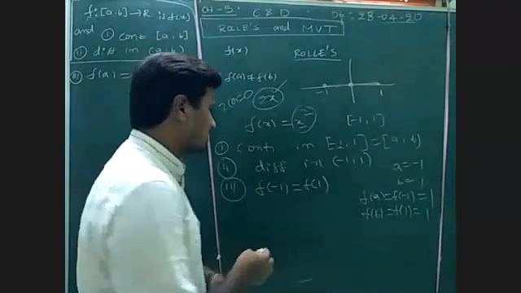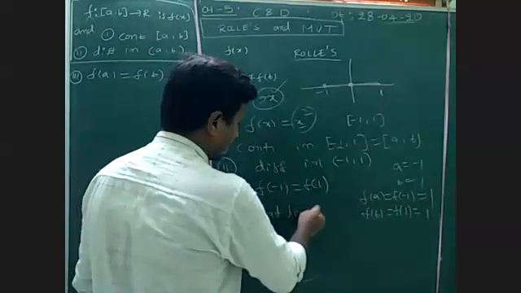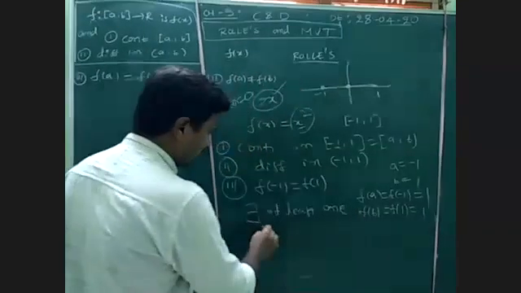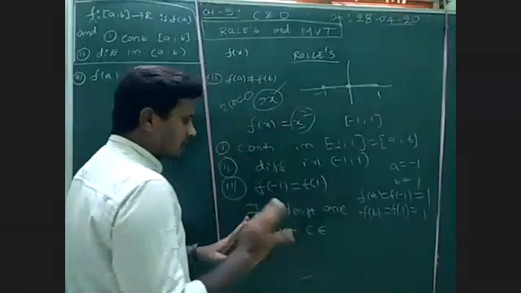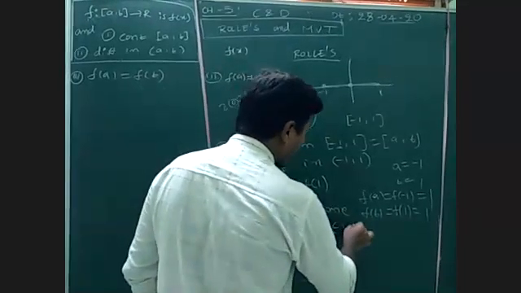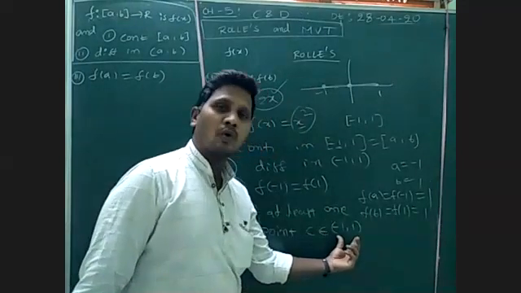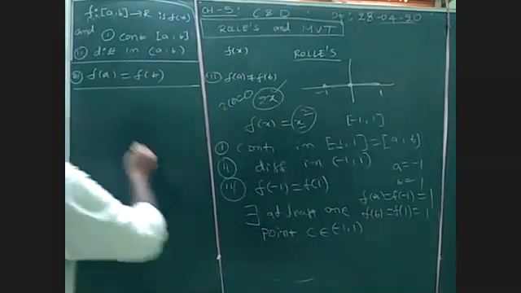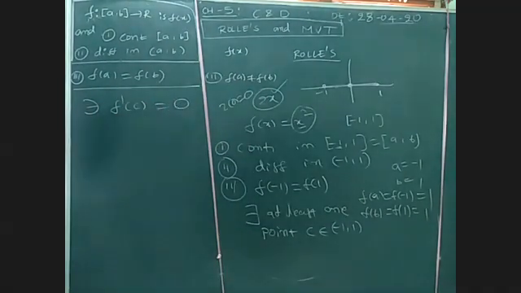So what is the next step? There exists at least one point c in the open interval, not the closed interval, -1 to 1. Remember that c always belongs to the open interval, such that f dash of c is equal to 0.